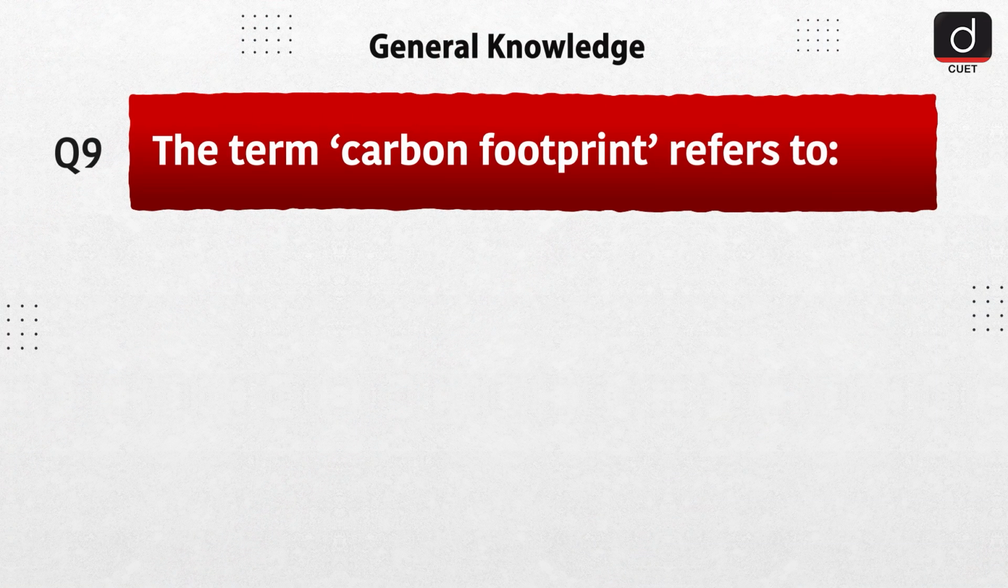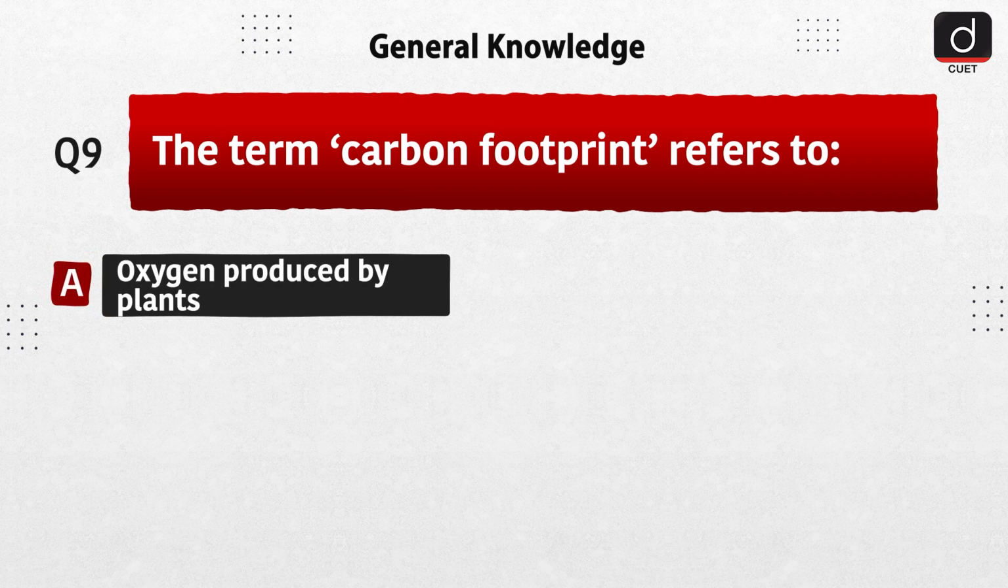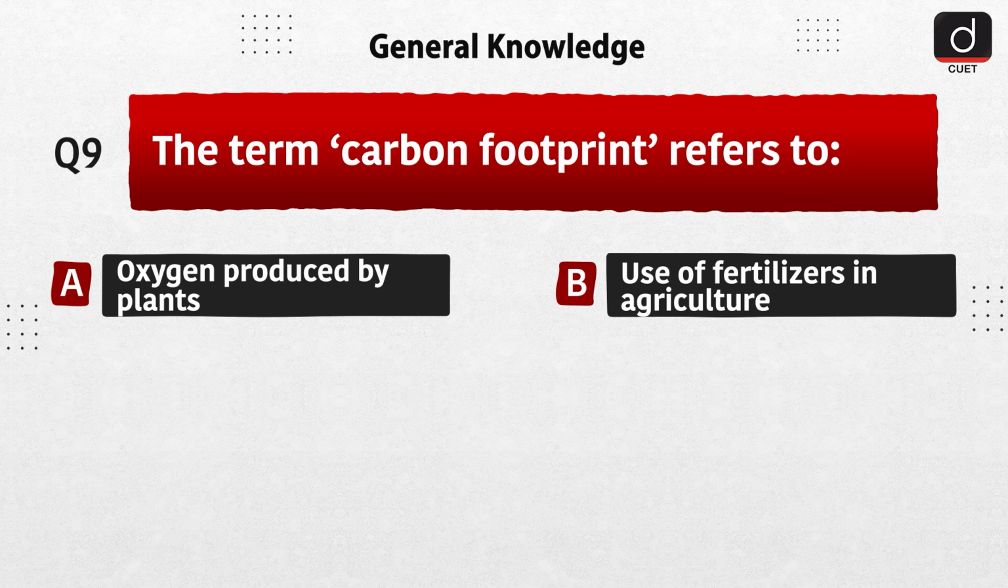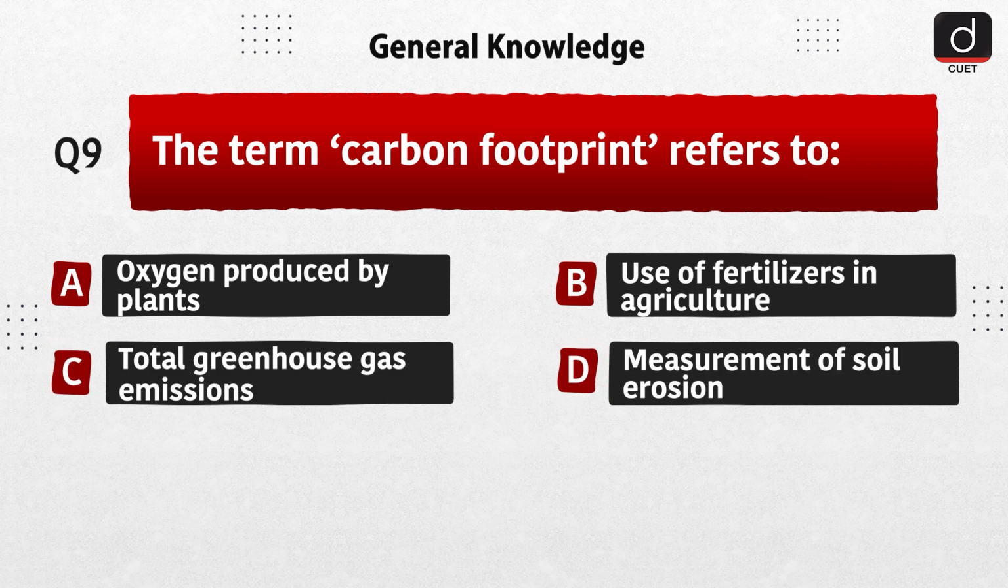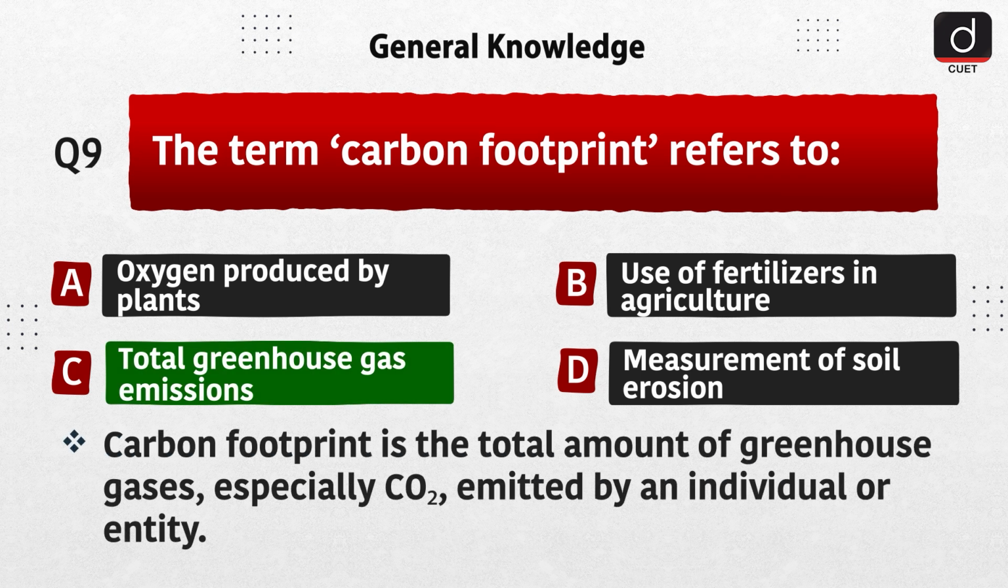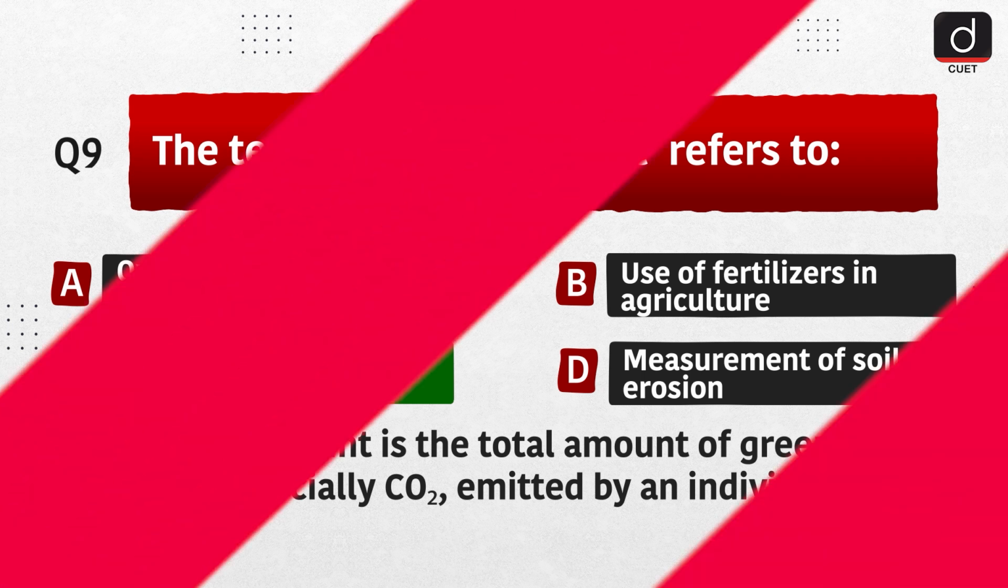Next question is, the term carbon footprint refers to A. Oxygen produced by plants, B. Use of fertilizers in agriculture, C. Total greenhouse gas emissions, D. Measurement of soil erosion. The correct answer is option C, total greenhouse gas emissions. Carbon footprint is the total amount of greenhouse gases, especially CO2, emitted by an individual or entity.